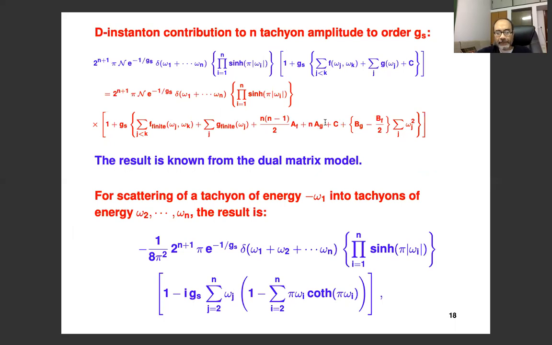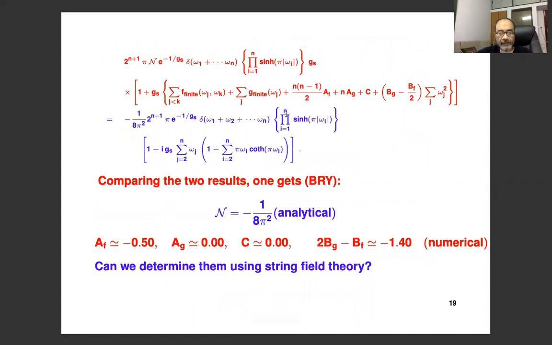So the idea is that we can now compare this with the results of the dual matrix model, which is given here. This is the exact result that we know from the dual matrix model analysis. So you can compare these two. We know the values of these numerically, and then we can determine individually these constants AF, AG, and C, as well as this combination BG minus BF by 2.